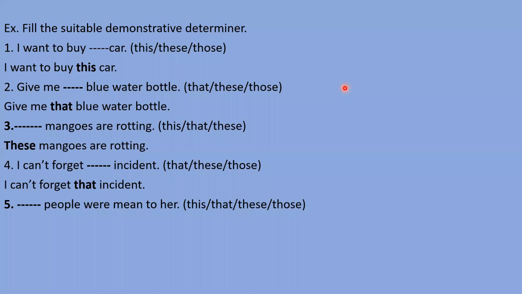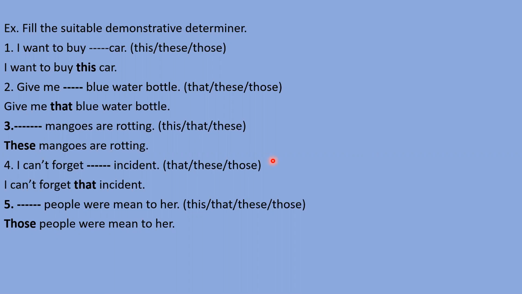Let me ask Vanshika Goyal. Vanshika, please tell me. I have given you the option to unmute yourself. Yes, Vanshika. These people were mean to her. Very good, you have tried well, Vanshika. This point I did not explain in the explanation, but now I want to explain it. Vanshika, those people were mean to her, "those" will come here.